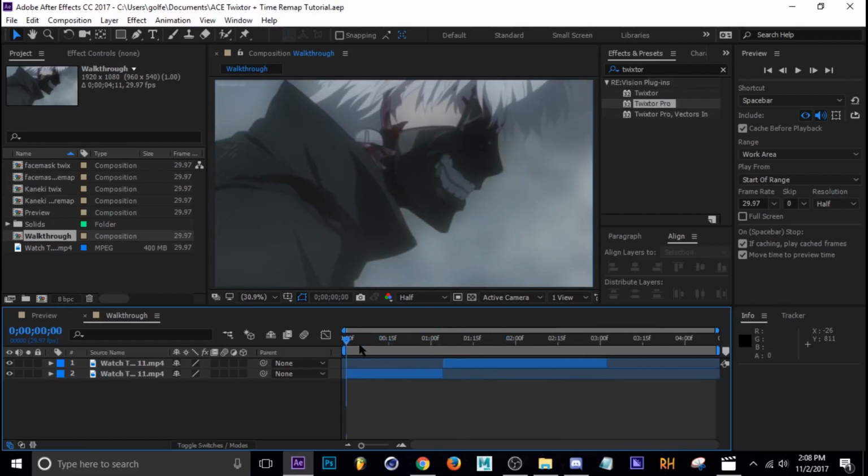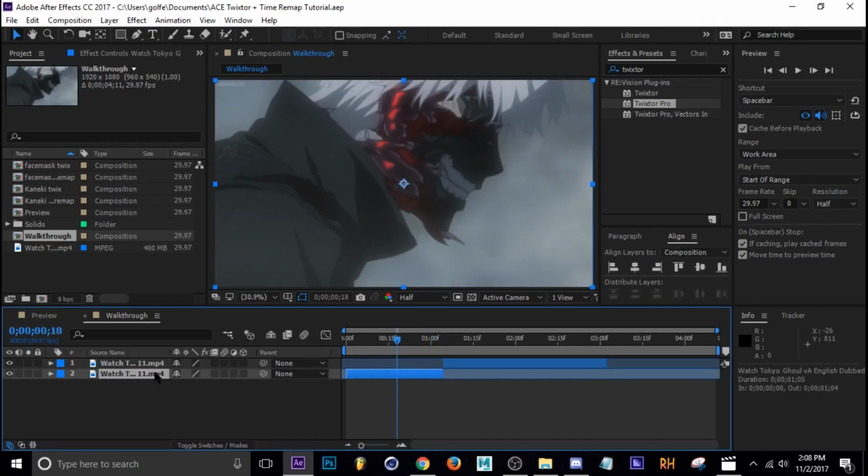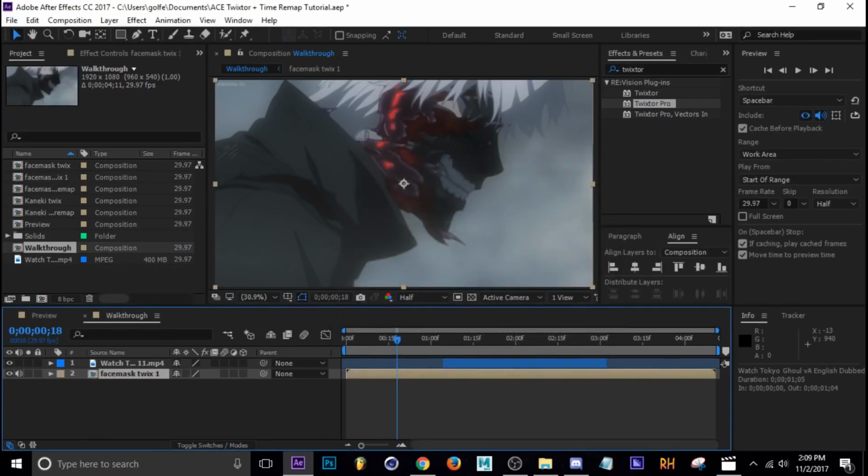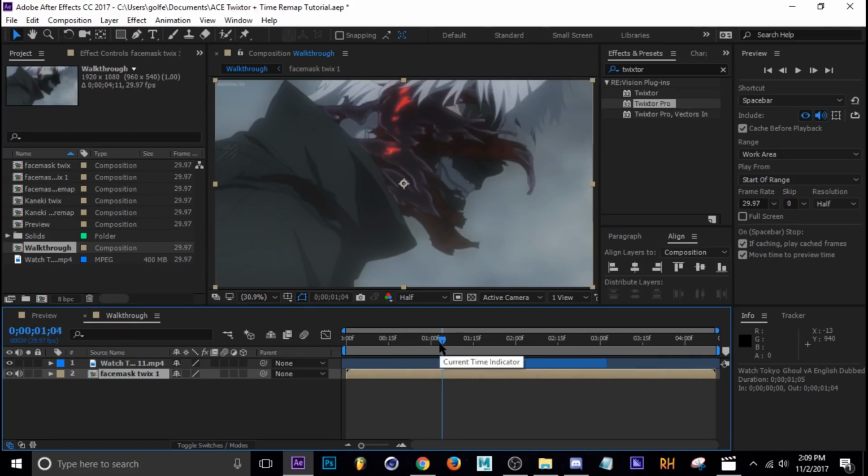So first, let's start off with the face mask clip. I'm going to go ahead and select this one, hit Ctrl-Shift-C, and you're going to want to click this move all attributes into new composition, and keep this unchecked. Do not check adjust the duration. So I'm going to change it to face mask Twix 1, whatever. Okay, so now I'm going to shorten this clip with the alt bracket right there.